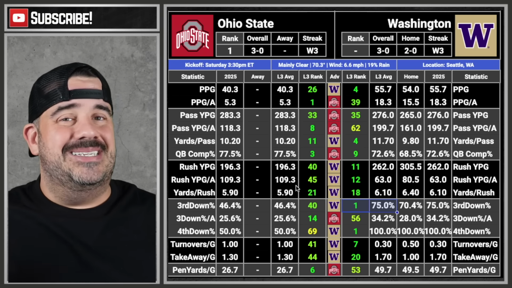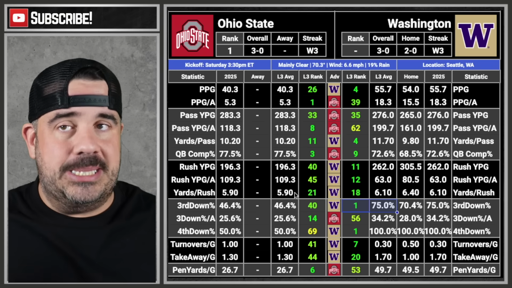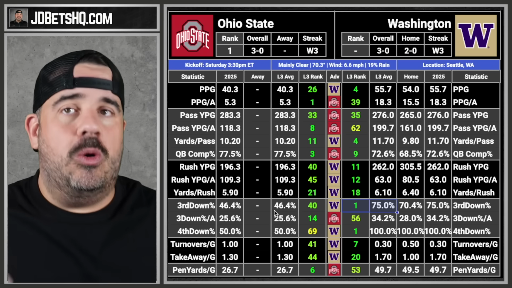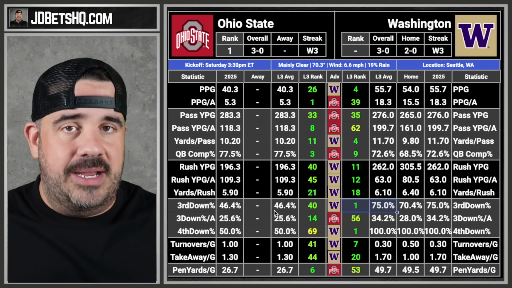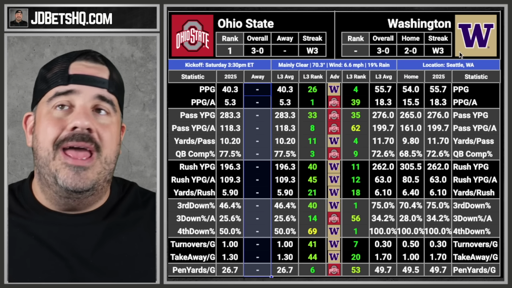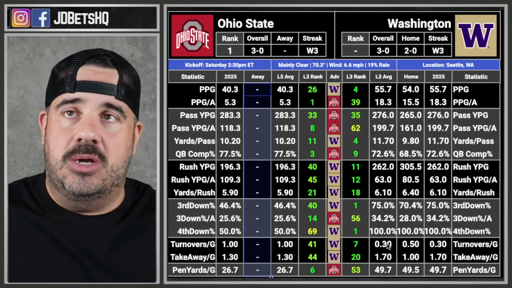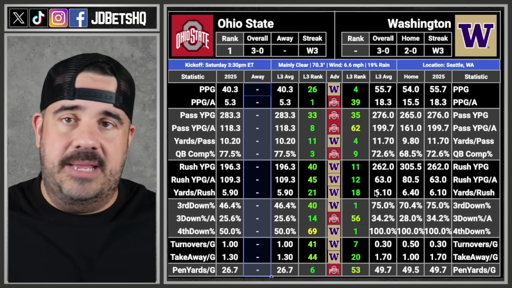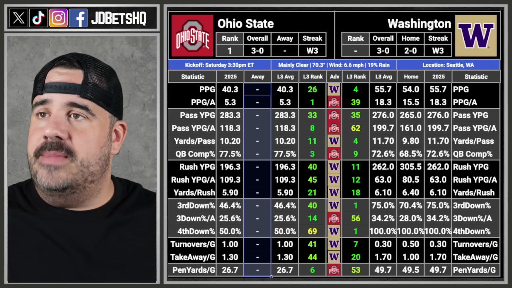But this is at Washington, and Washington can be a very loud place to play. So I think Ohio State. This is one of the ones where I want to watch the first drive and then live bet it. I want to see how Ohio State handles their first road game of the year at a hostile Huskies area. So this will be a live bet, but for right now, it'll be a pass. I'm not going to take it in a video play. I'll live bet this one for sure.